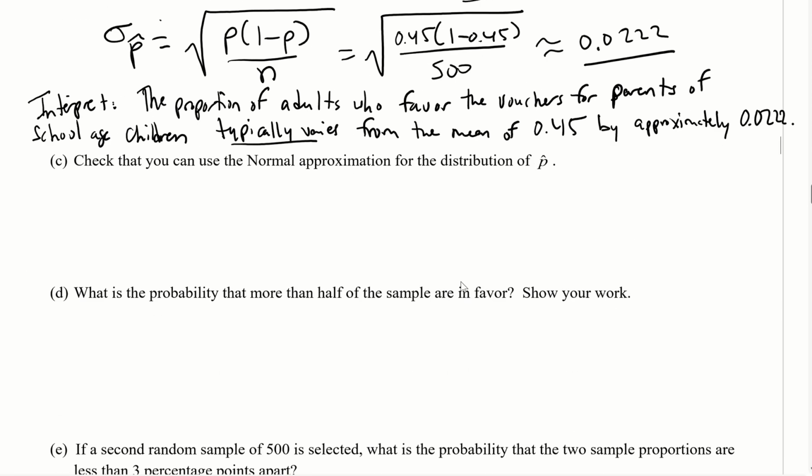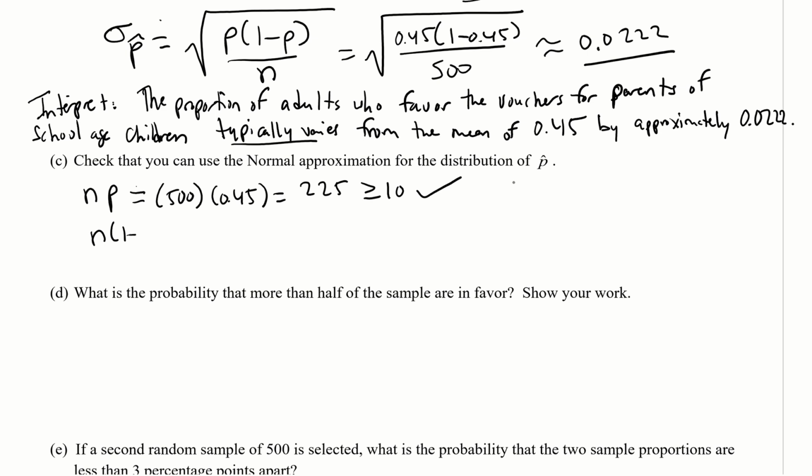So that's the interpretation. So check that you can use the normal approximation for the distribution of p hat. Okay, so we got to do n times p, which is 500 people times 0.45. We calculate that, we get 225, which is certainly greater than or equal to 10.